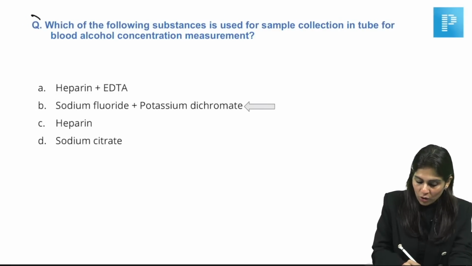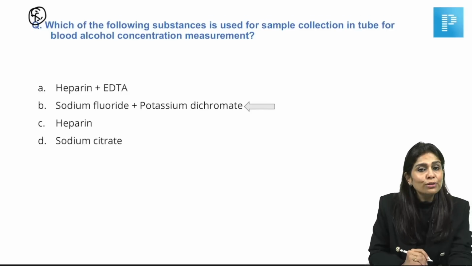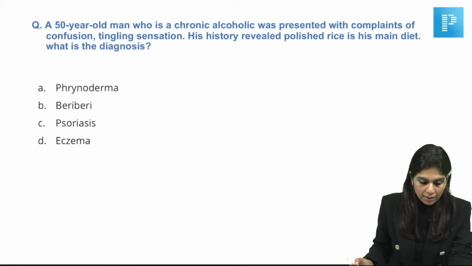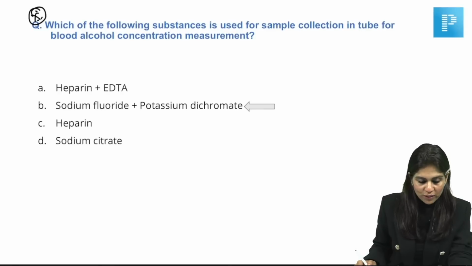So I would say this is a complex MCQ. I am seeing this MCQ for the first time to be asked in competitive exams. It was potassium oxalate. Even if it was potassium oxalate, you can still go ahead and choose that, because that is the additive that we use.